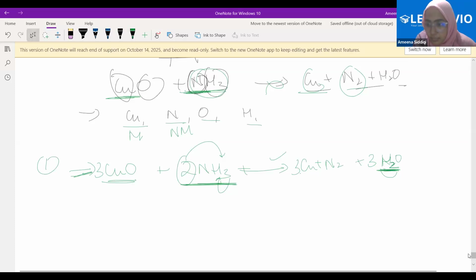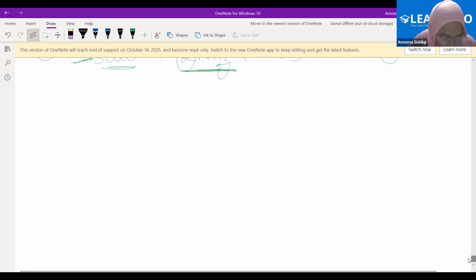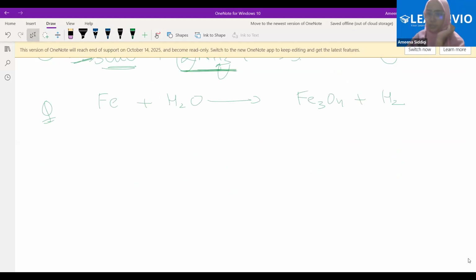Quickly, we'll practice one more question. And you will just solve this, okay? The approach should be understood. How many elements are present here? Tell me the correct answer. Iron, hydrogen, and oxygen. Only 3. So iron is a metal, and oxygen and hydrogen, there's no non-metal as such, right?